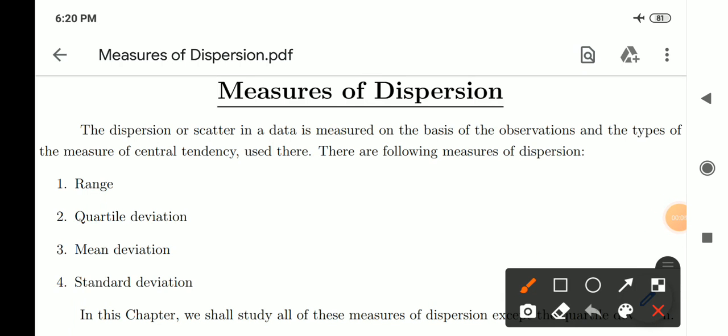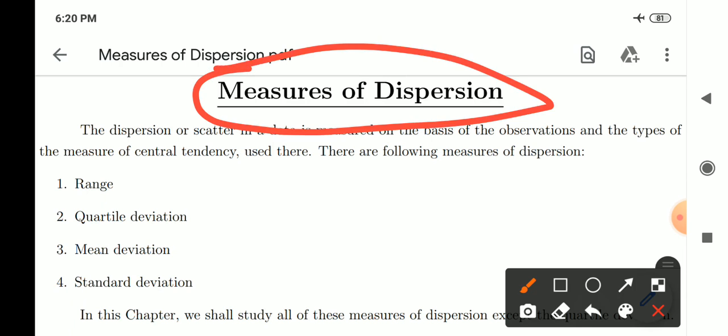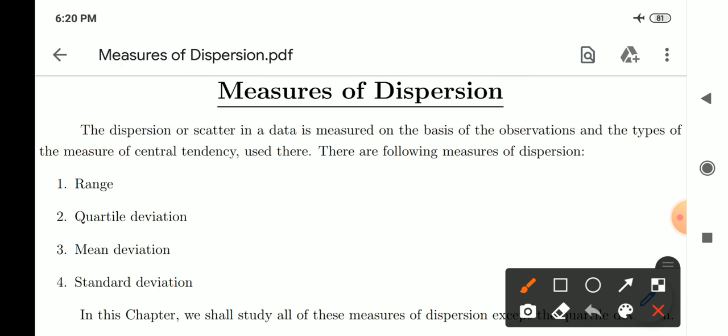In yesterday's class, I introduced the new chapter Statistics, isn't it? In today's class, I am going through the first basic introductory topic in the chapter Statistics, that is nothing but the measures of dispersion. The measures of dispersion or the measures of scatter in a data is measured on the basis of the observations and the types of the measures of central tendency used there. You know that the measures of central tendency are mean, mode and median, isn't it?